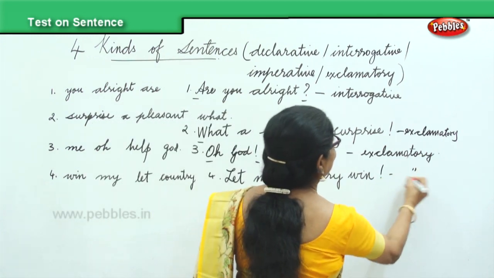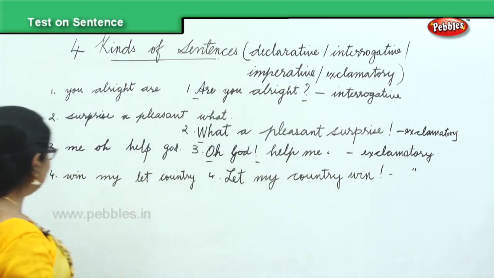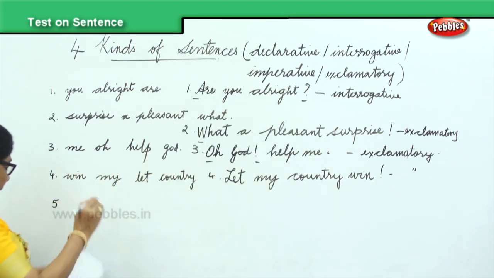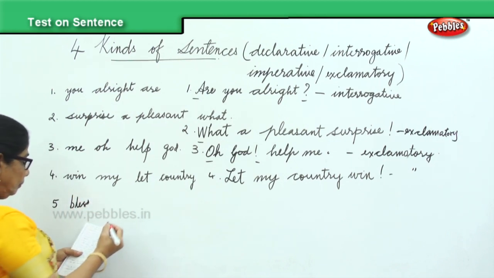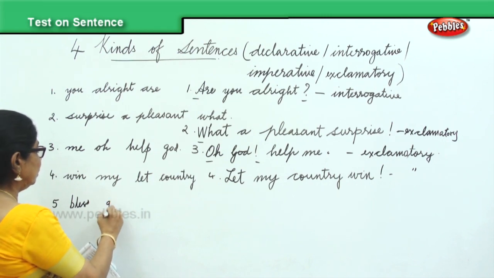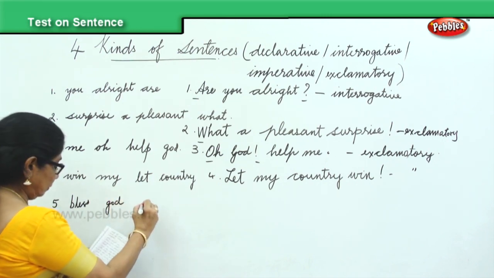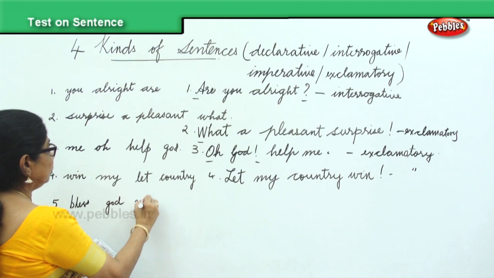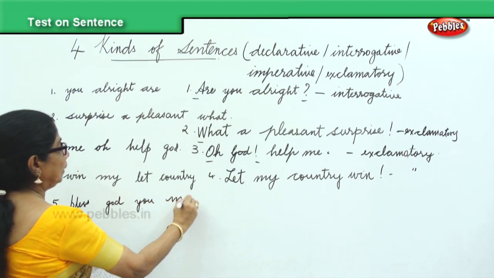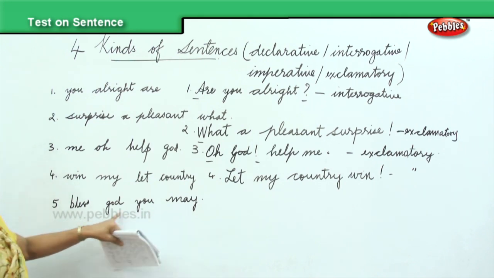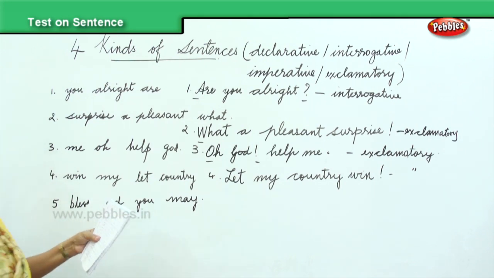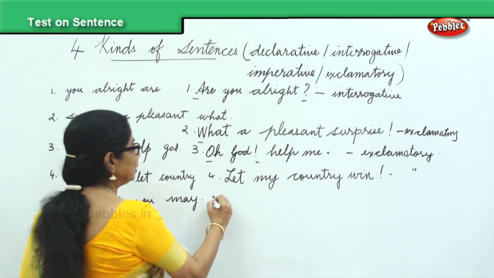It's an exclamatory sentence. Fifth one, bless, God, you, may. Come on, put it together. Good. May God bless you.